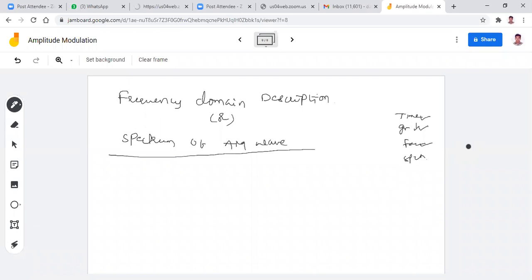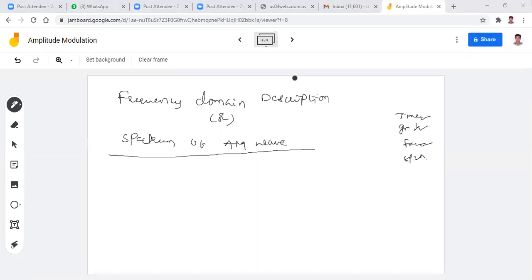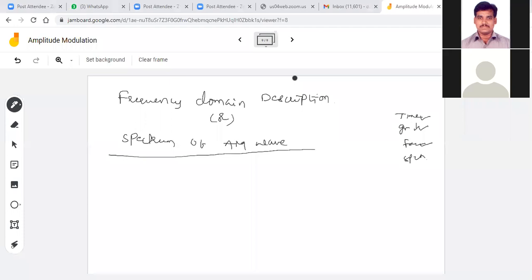Now tell me, how can you get the frequency domain representation of a signal? By applying the Fourier transform. Good. So now you have to apply the Fourier transform to the mathematical equation for the amplitude modulated wave.